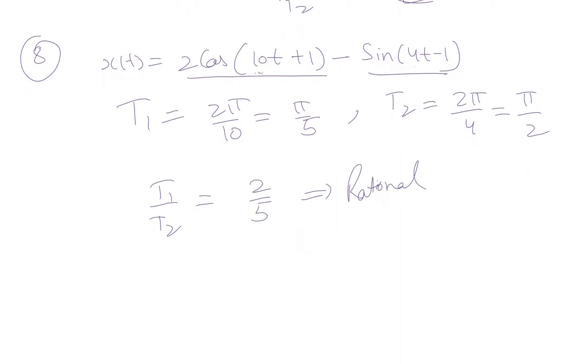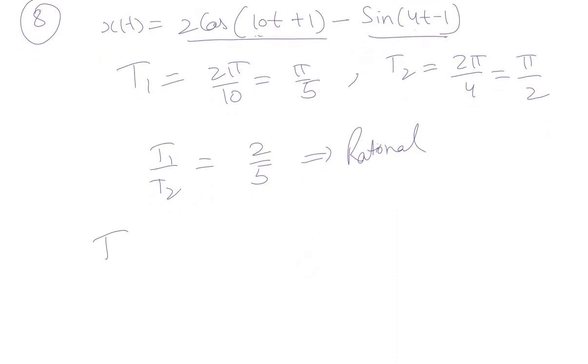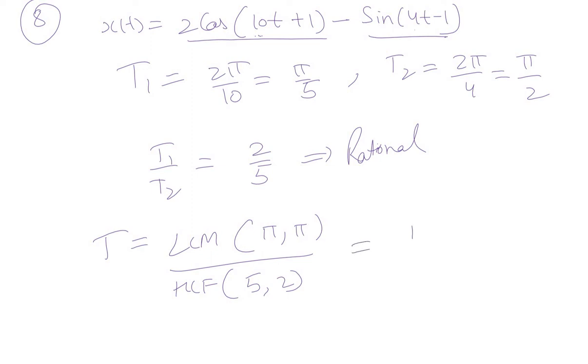Now we move on to find its fundamental period T, which is the LCM of the numerators of T1 and T2, that is LCM of 5 comma 5, divided by the HCF of the denominators, that is 5 comma 2. It comes out to be 5 by 1, or 5. This is the fundamental period.